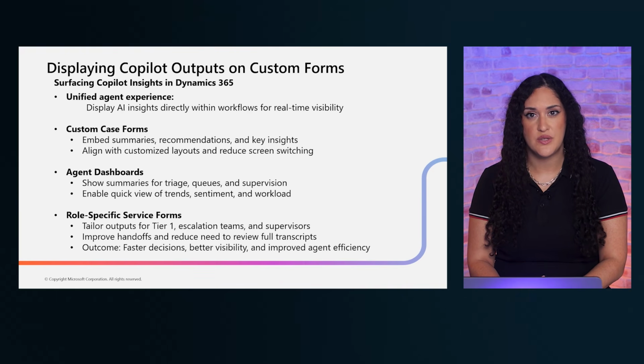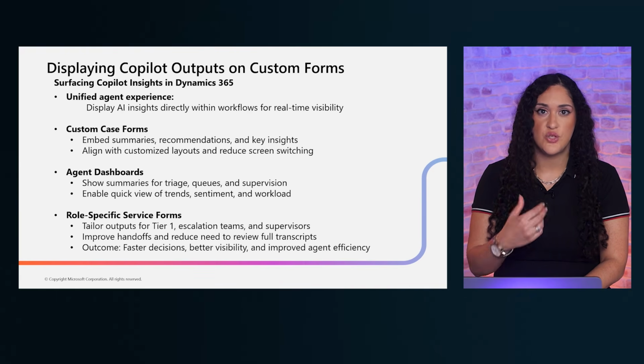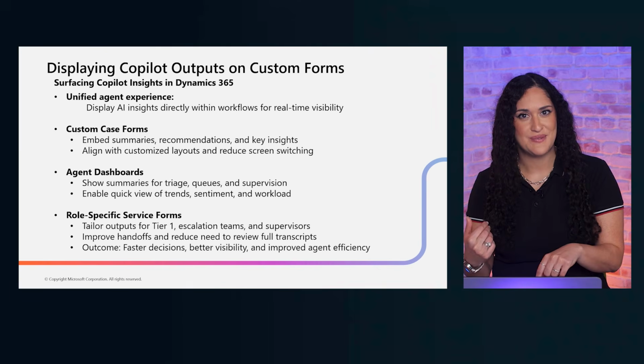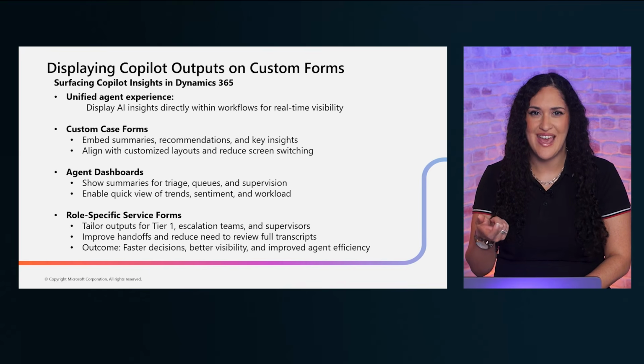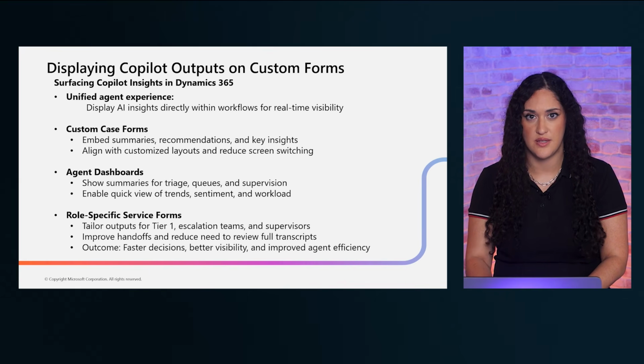The principle here is simple. Bring AI insights to the workflow, not the other way around. When you reduce context switching, you improve both agent efficiency and the overall customer experience.